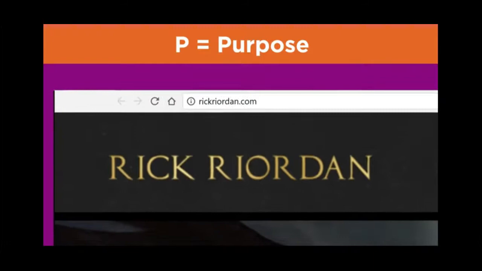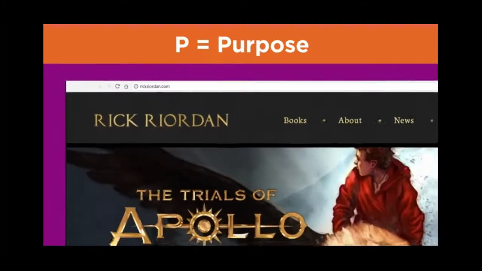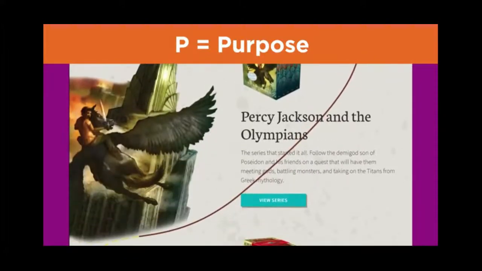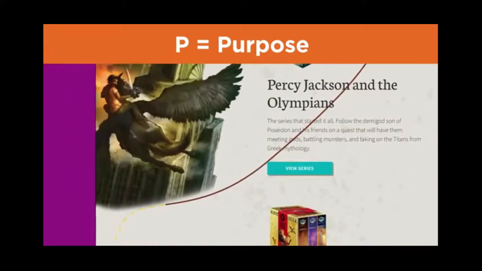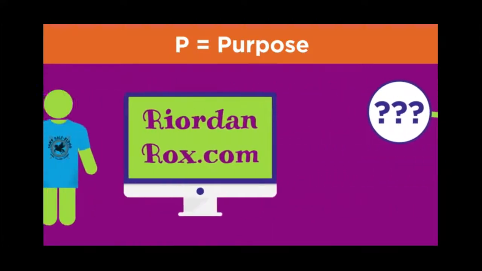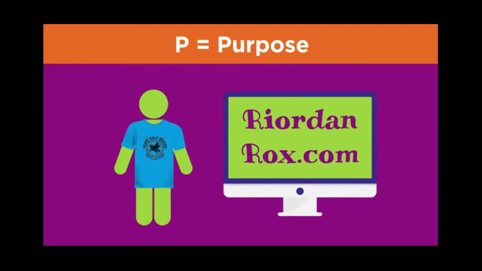Personal sites typically have the person's name in the URL, but not always. If you're looking for information about a well-known person, like the author Rick Riordan, his site would be a good source for information about his books. However, personal sites from unknown people are not necessarily reliable. For example, if you find a website from a 5th grader who is a fan of Rick Riordan, you would need to evaluate it even more closely.